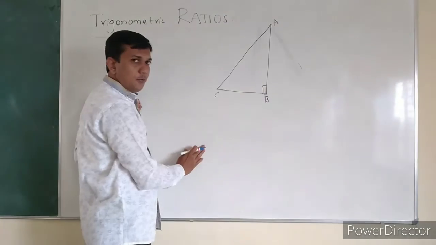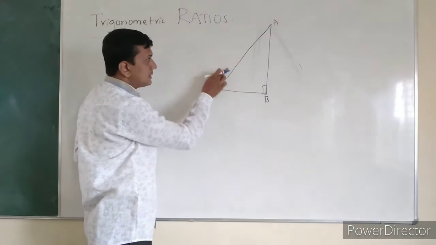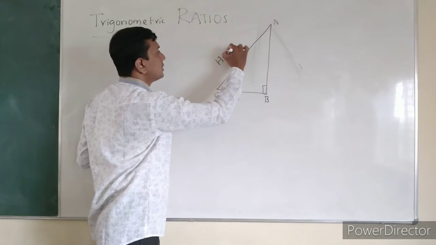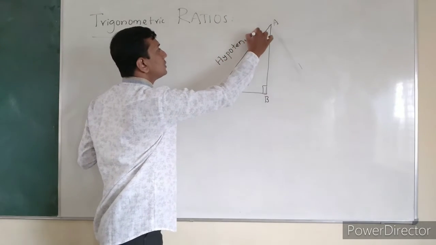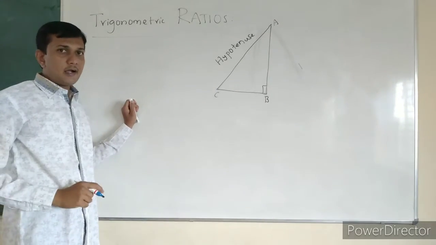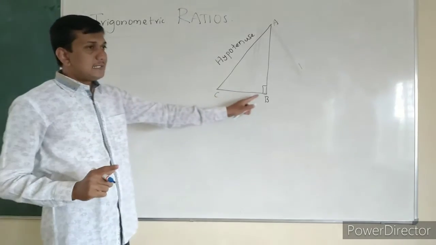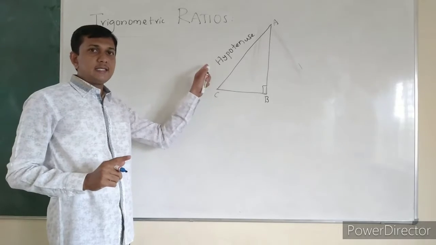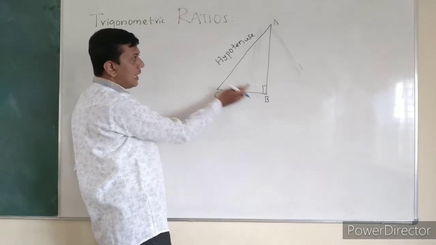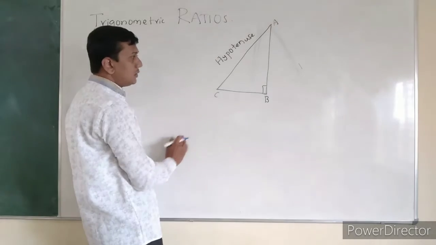So we have 90 degrees. The side opposite to the 90 degrees is called the hypotenuse. And this is the largest side in the right angle triangle. In 9th standard, triangles and properties, we discussed that the side opposite to the larger angle is largest. So in this triangle, 90 degrees is the largest angle, and the side opposite to it will be the longest side, the hypotenuse.